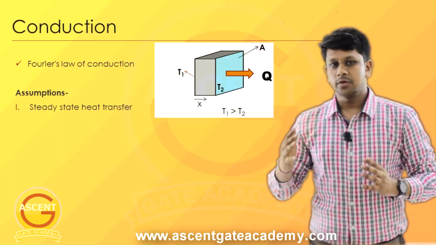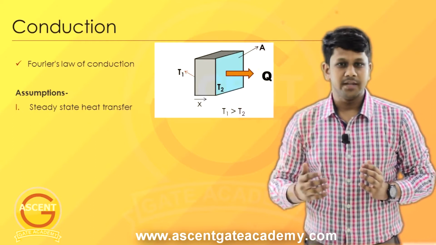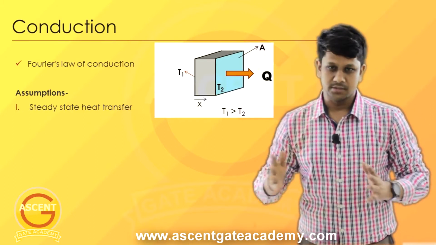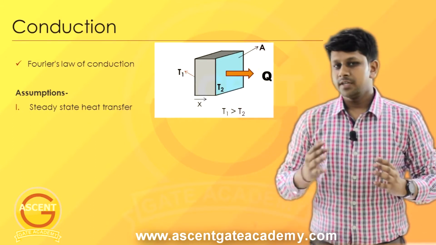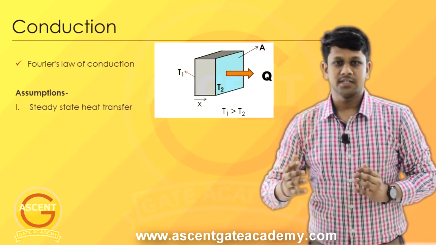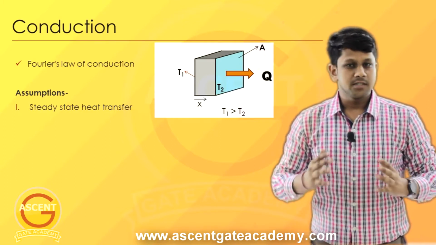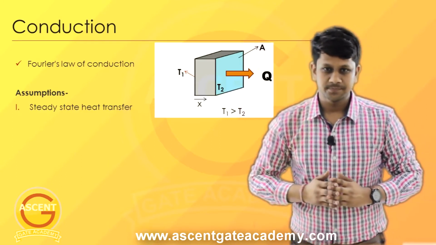So with respect to location the temperature can change, but with respect to time the temperature is not going to change. So if the temperature is not changing with respect to time, obviously the rate of heat transfer is also going to be constant with respect to time. So this is the meaning of a steady state heat transfer.